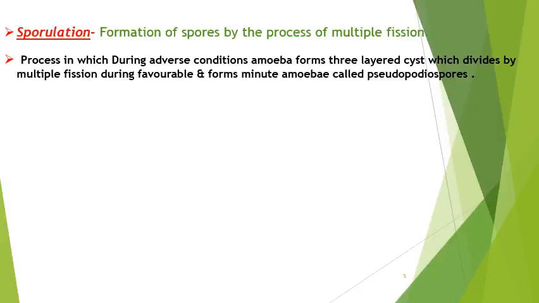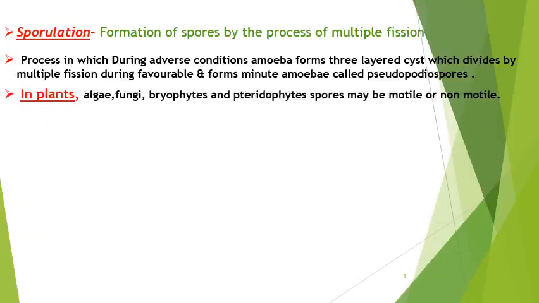Means, as earlier in the starting I told you about the unicellular organism, the most common type of asexual mode of reproduction is present along with the amoeba. Later on in plants, if we talk about algae, fungi, bryophytes and pteridophytes, spores may be motile or non-motile on the basis of their feature.